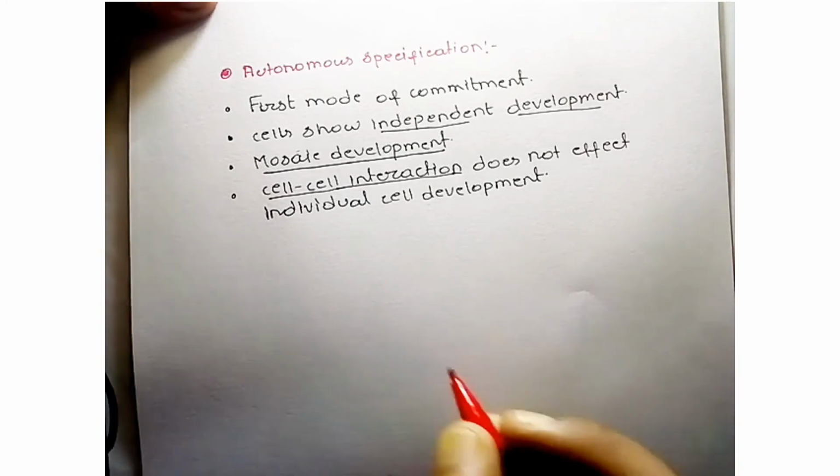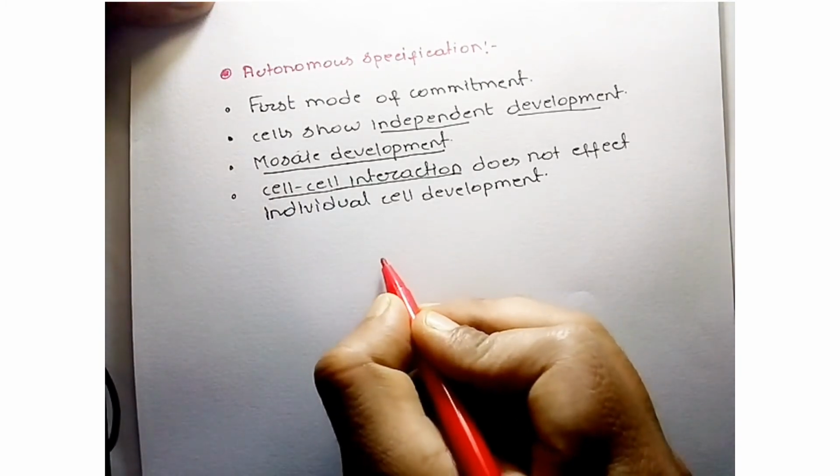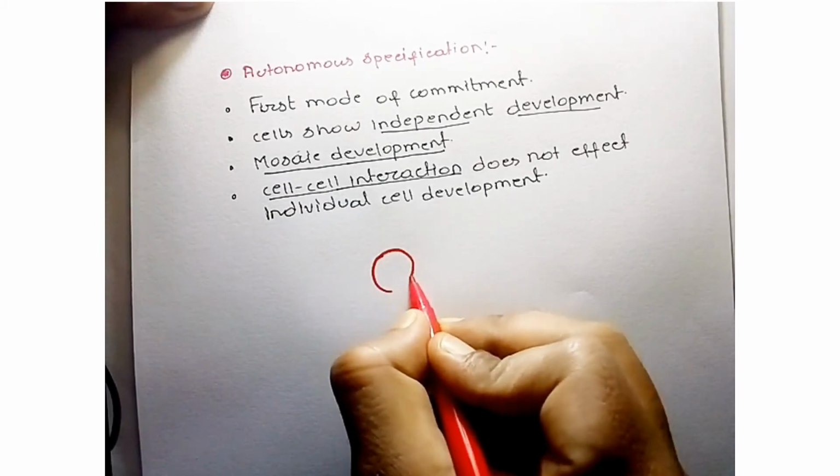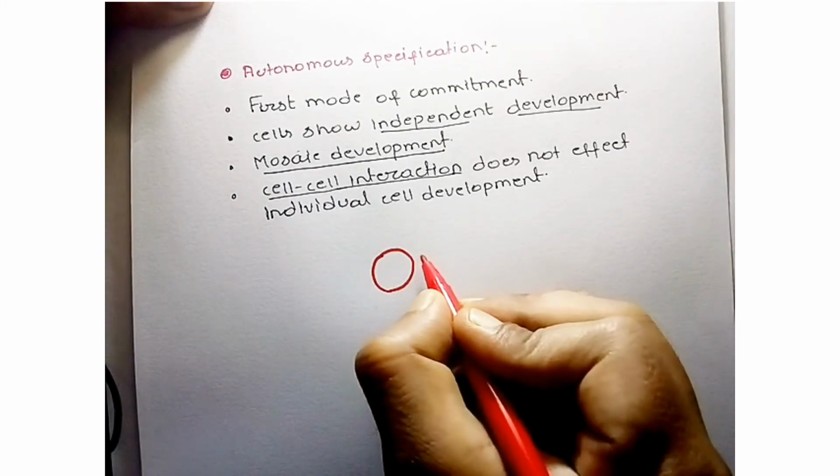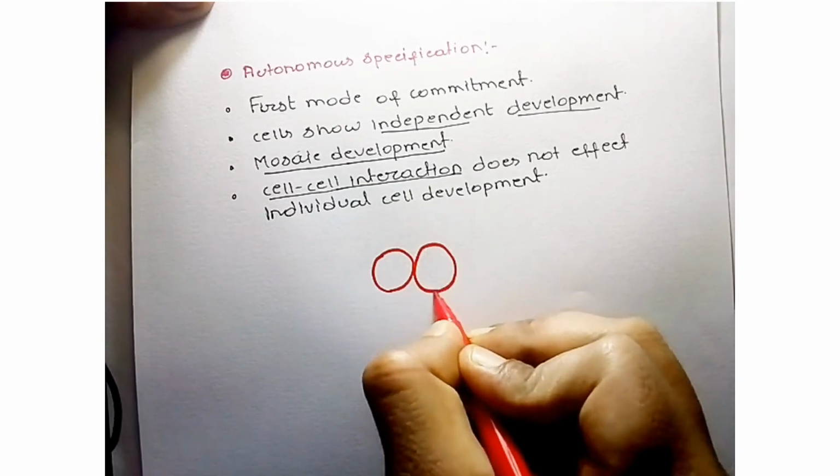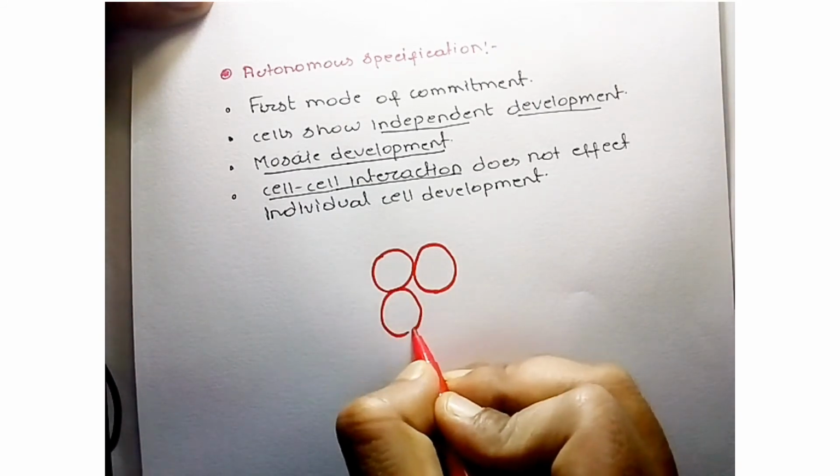Suppose this is a tunicate blastomere, an 8-cell stage blastomere.